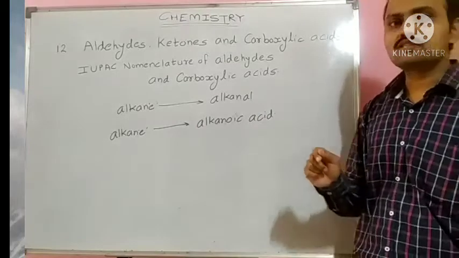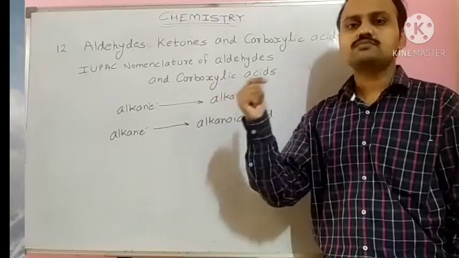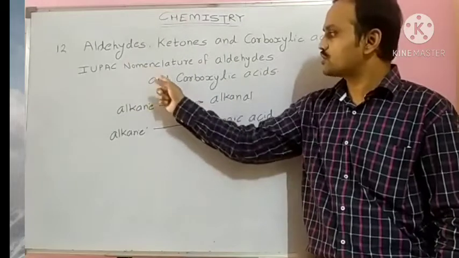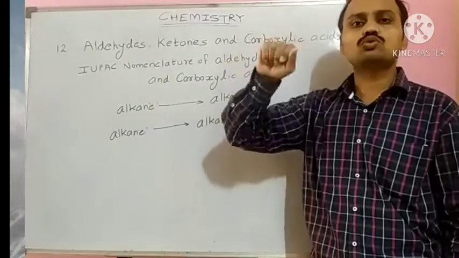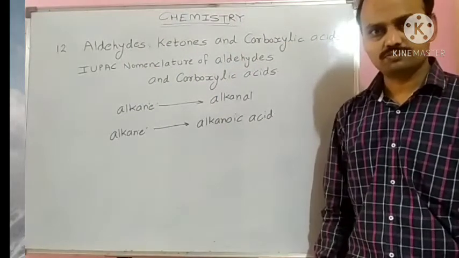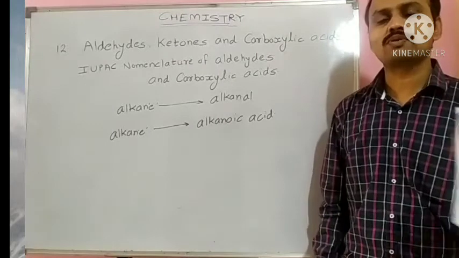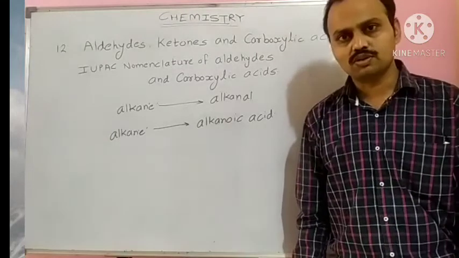Now students, there are some special cases. Suppose two CHO groups are present in the same compound.